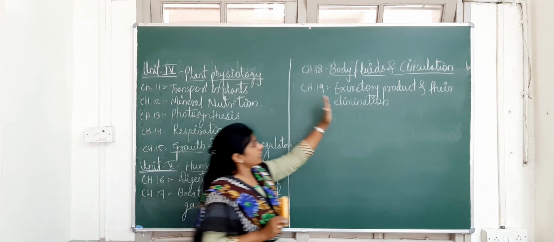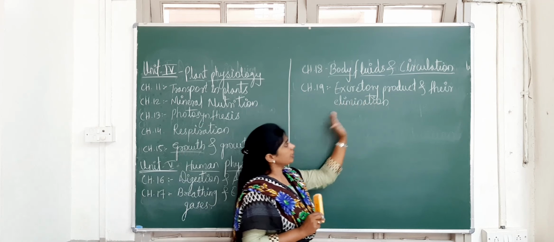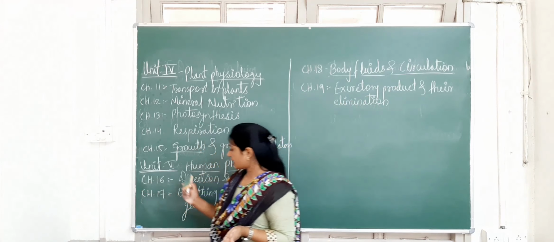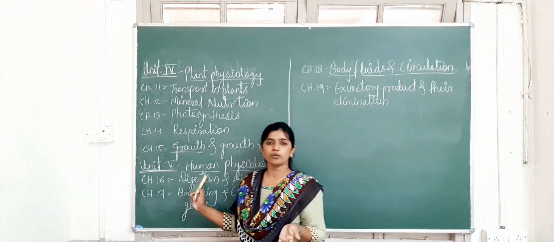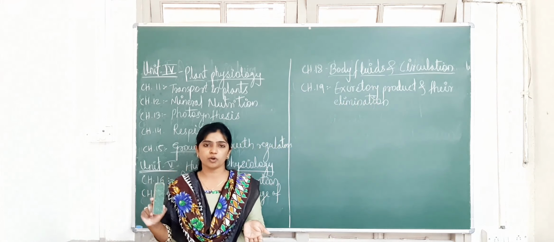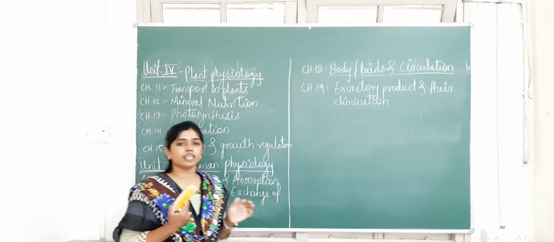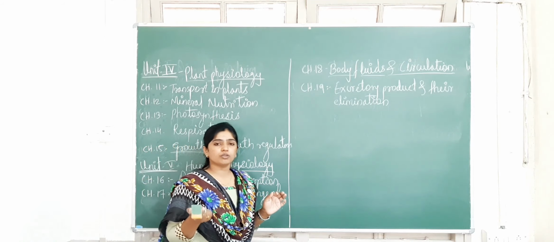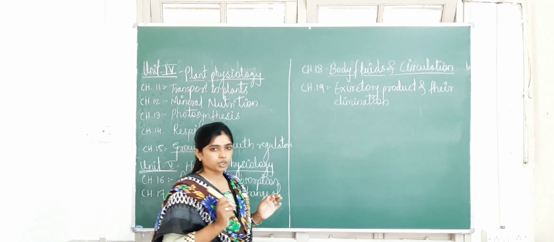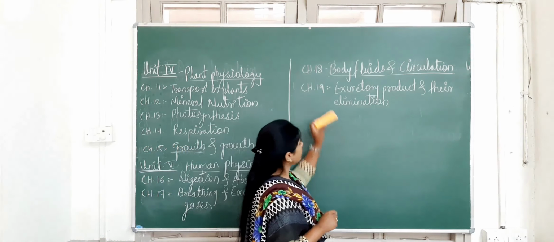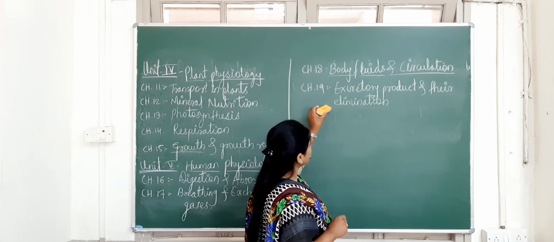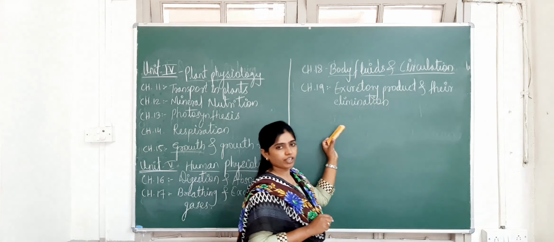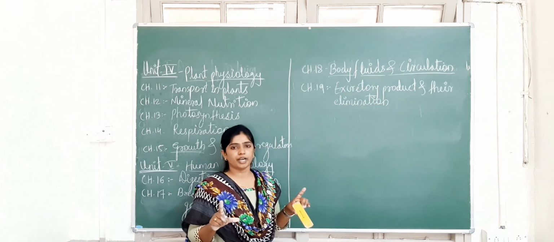Chapter number 19, that is excretory products and their elimination. So, as the process of excretion, after the digestion process, all the food will get digested inside the body, and whatever waste product is there in the body will go out through the process of excretion. That we have to study in this topic, chapter number 19, excretory products and their elimination. In that we have to study about the excretory products.